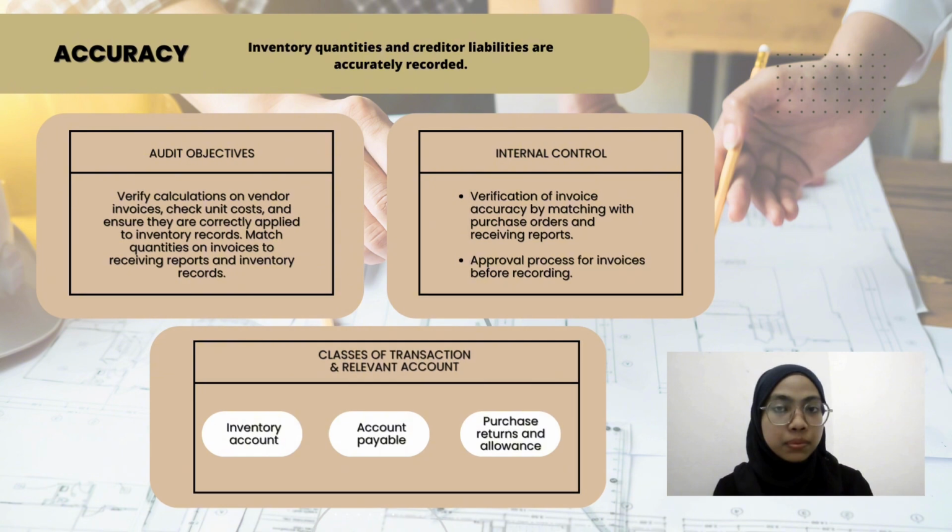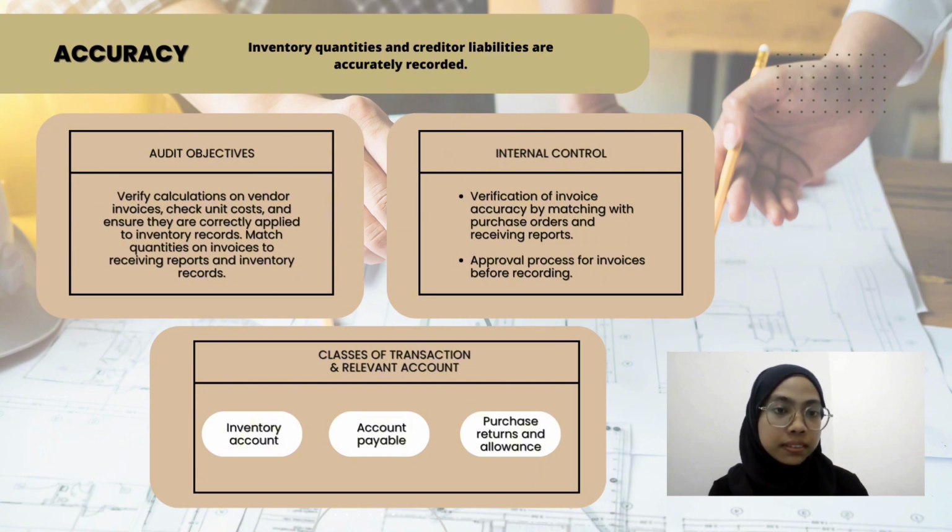Next is accuracy, which means inventory quantities and creditor liabilities are accurately recorded. For the audit objective, verify calculations on the vendor invoice, check unit costs, and ensure that they are correctly applied to inventory records, and match quantities on the invoice to receiving reports and inventory recorded. Classes of transaction include inventory, accounts payable, and purchase returns and allowances. For internal control, verification of invoice accuracy by matching the purchase orders and receiving reports, and an approval process for